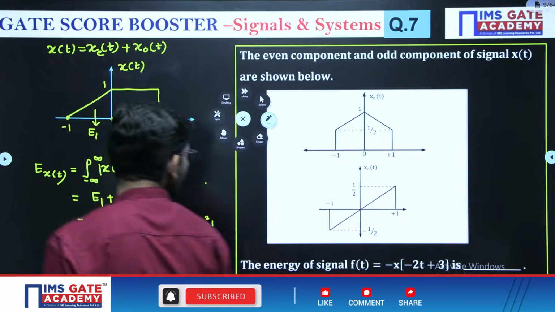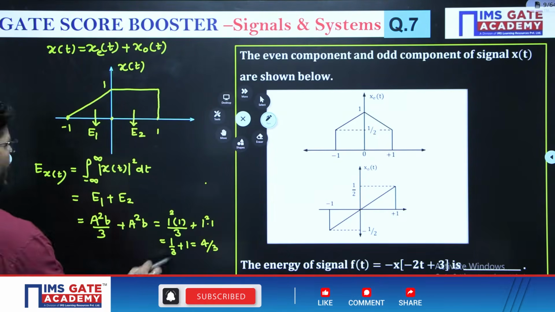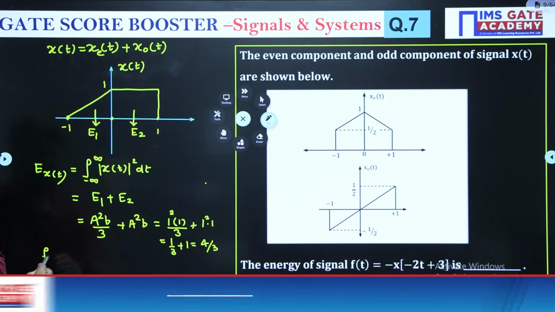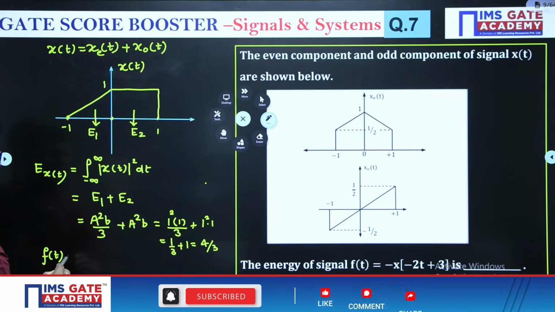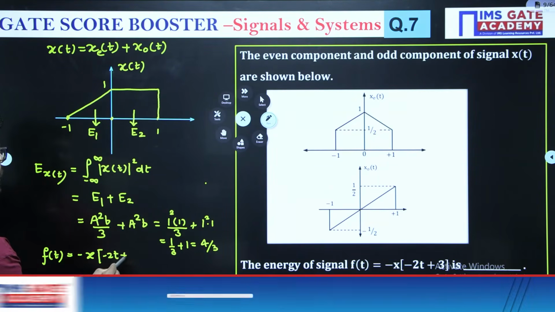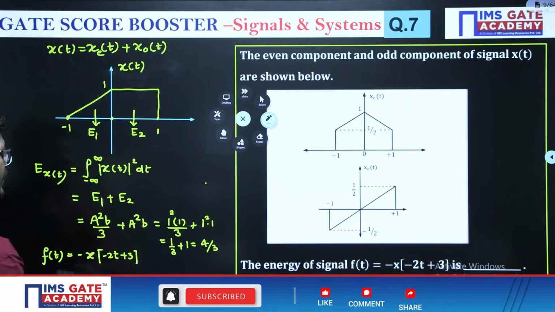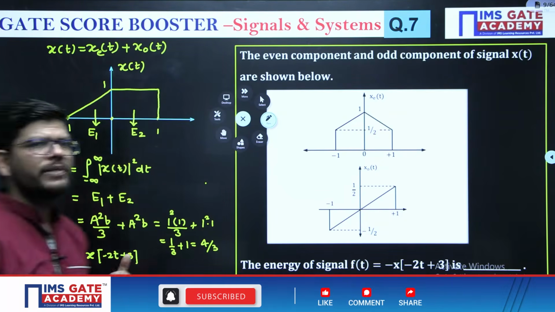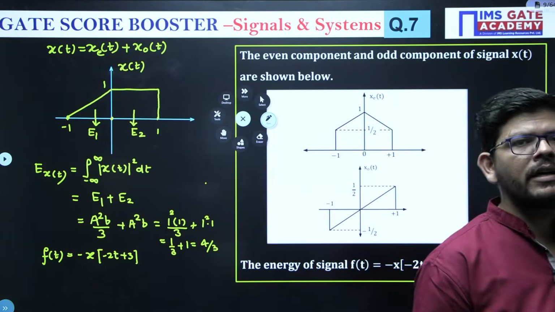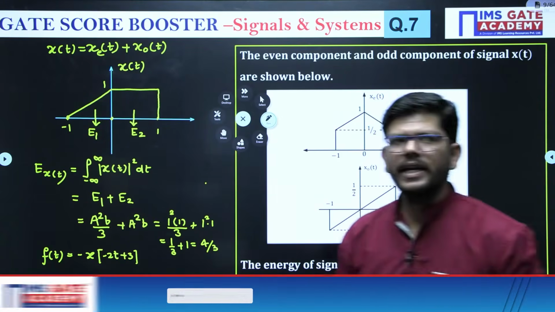But we don't have to calculate the energy of signal x(t). We have to calculate the energy of another signal f(t), which is framed by -x(-2t+3). Shifting and reversal do not affect the energy, but scaling affects the energy.